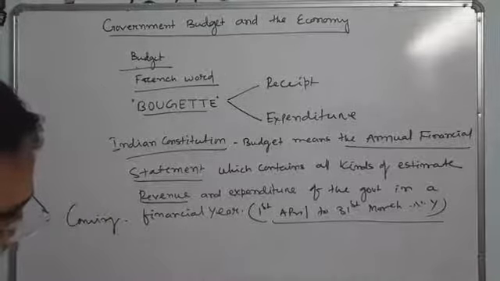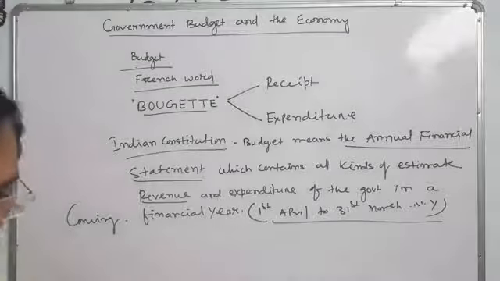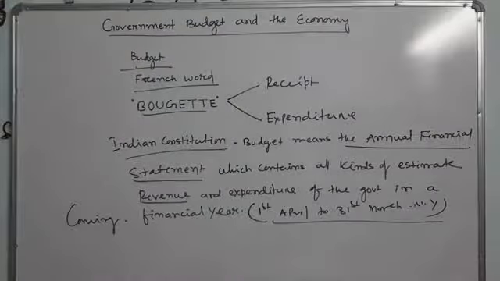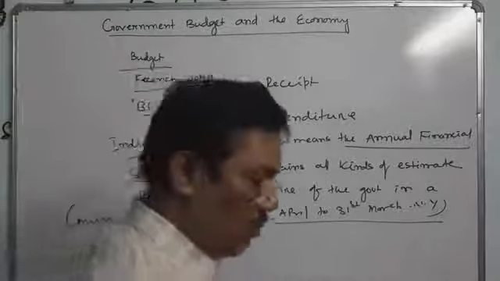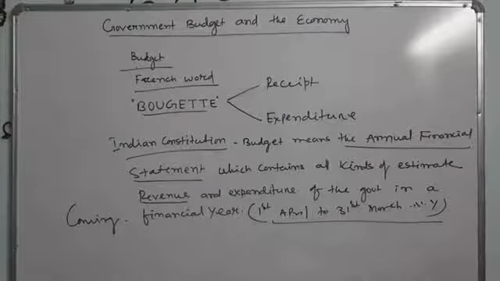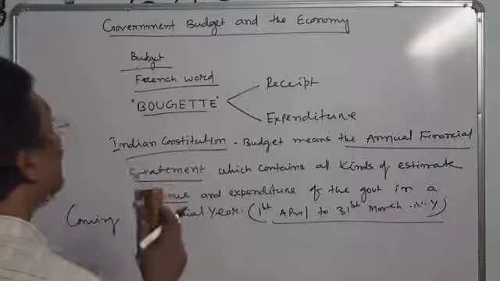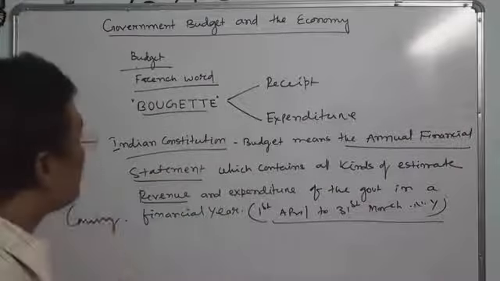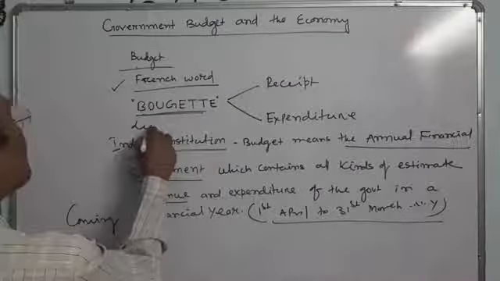So the government budget is a statement showing item-wise estimated receipts and estimated expenditures. That is called the budget. Now it is clear what we mean by budget. Just the simple meaning: budget is a word derived from the French word, which means leather bag.